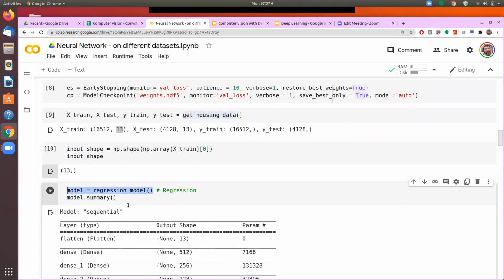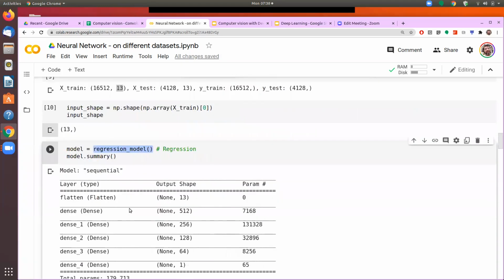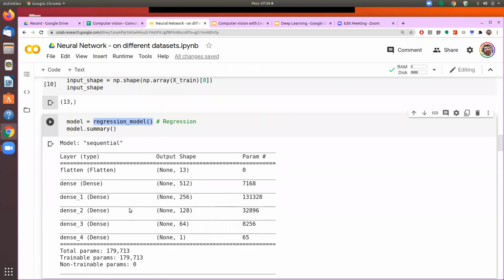The only difference is that this regression model we are defining here, whereas we did not have to define the linear regression or decision tree or random forest earlier, we were just importing it. So now we are calling the regression function. We can see how that model is structured by calling model.summary.